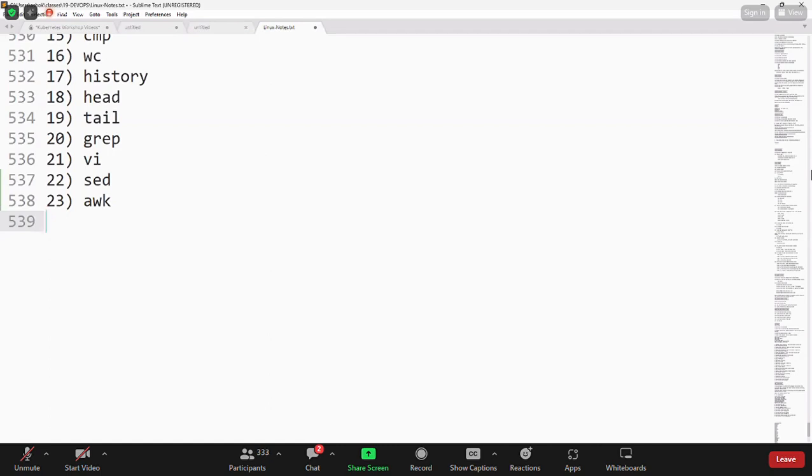Are you guys clear with my point? Just look at the AWK command once again, guys. Initially it may be a little confusing, but if you practice, then you will get the clarity.